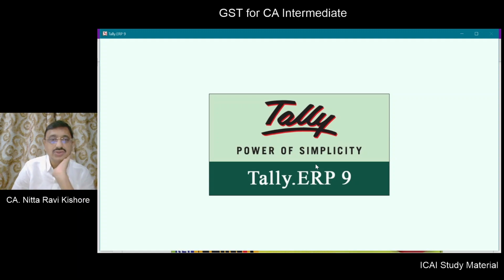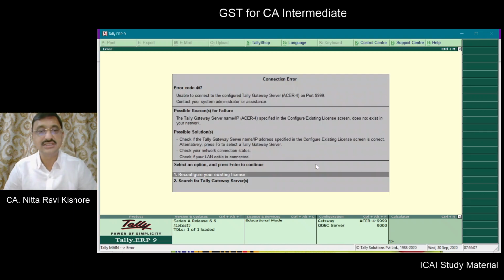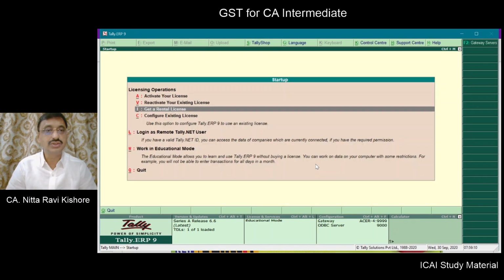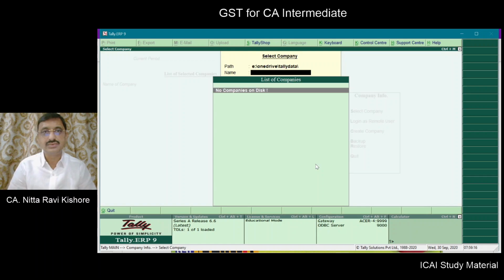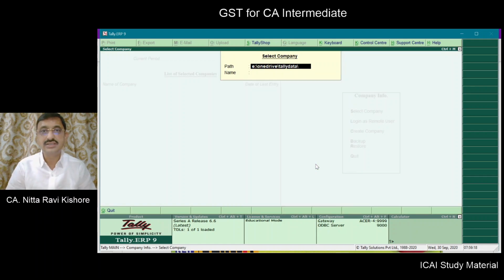Why is it taking so much time? Maybe we do not have a license in this. So let's go into the educational mode. Select the company. OneDrive Tally data. Go to end. Let's take 1920.